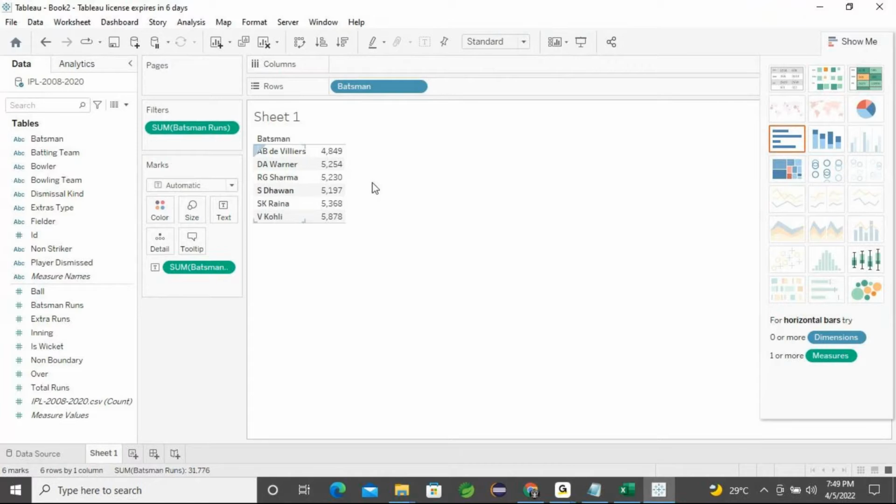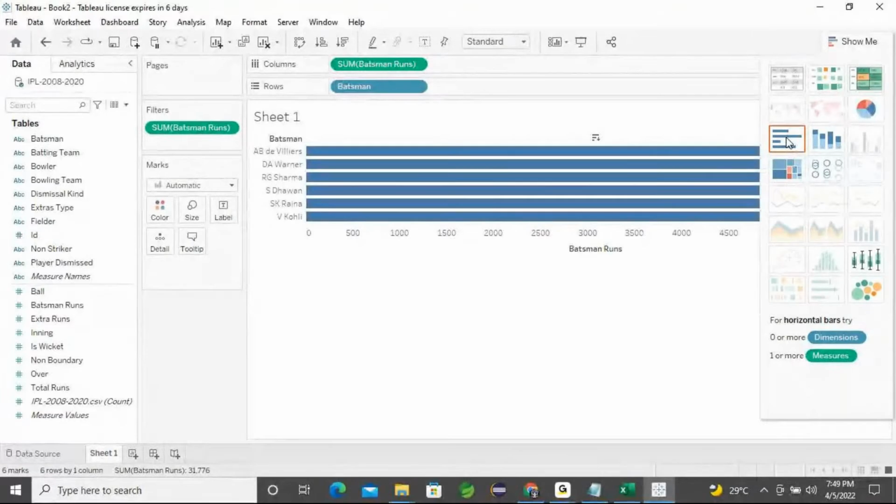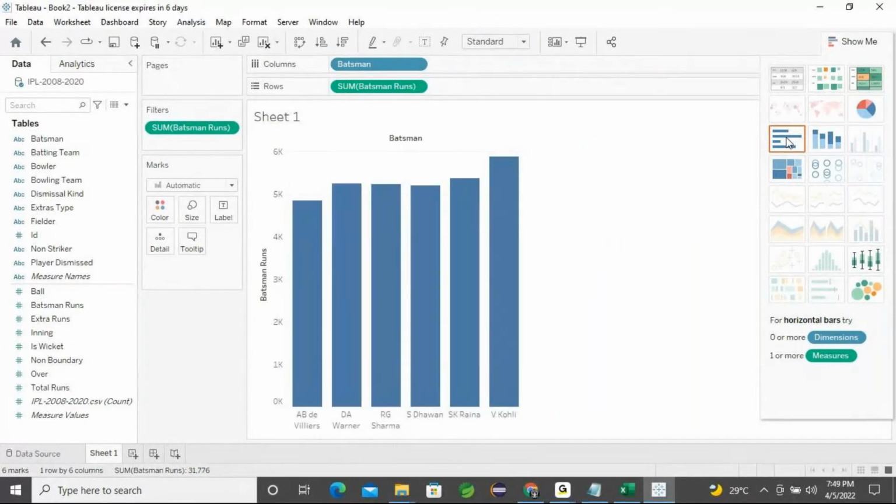Now it is in text chart. So you can make it this type of recommended one. It will be turned, and then you can swap. I said that for the swap you can use the shortcut key, Control plus W. So here you can find swap rows and columns, and Control plus W is the shortcut key.